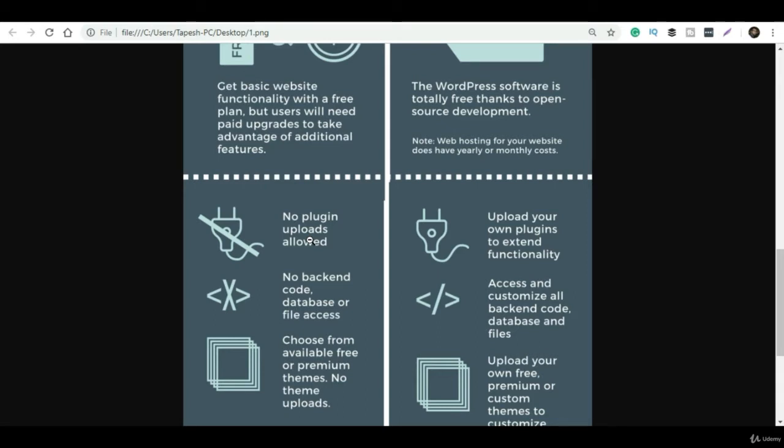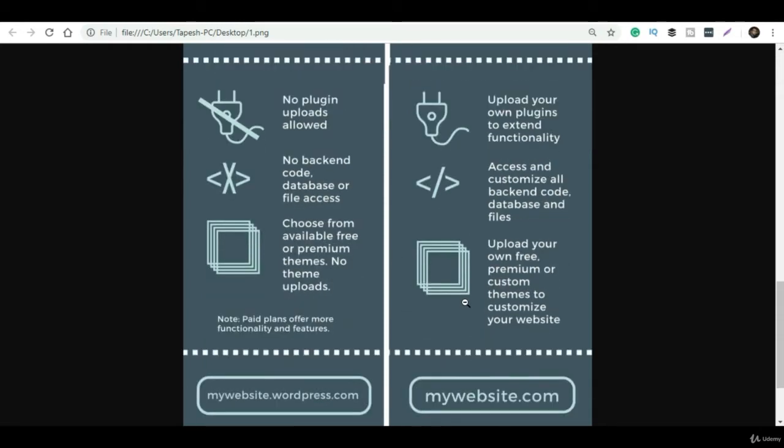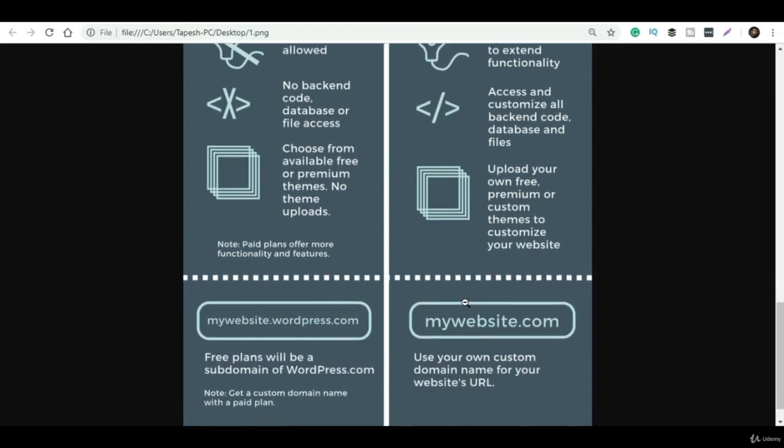They're not providing any backend access. In the case of WordPress.org, the whole authority and access is with you. You can install any plugins, any themes, premium plugins, whatever. You can customize the backend code as per your requirement. The whole authority is yours.